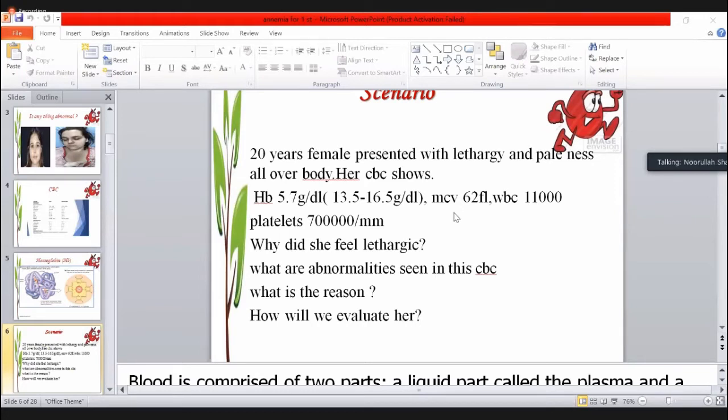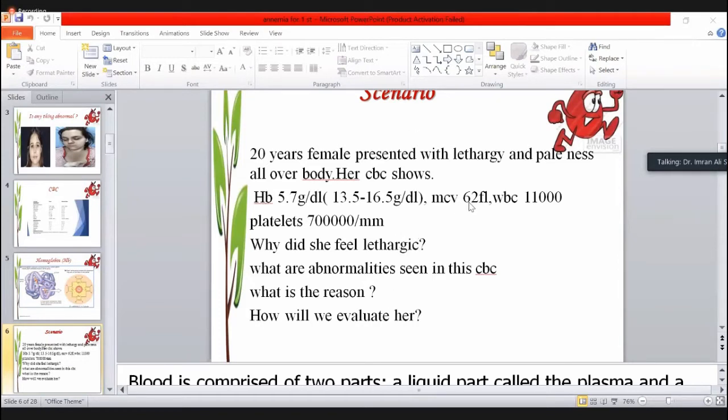80 to 100 femtoliters. 80 to 100, sir? Beta, it's not correct. 80 to 100 is not correct. We will discuss femtoliters later on, because it is not correct. So it is the low MCV. We all agree on that. It is the low MCV.